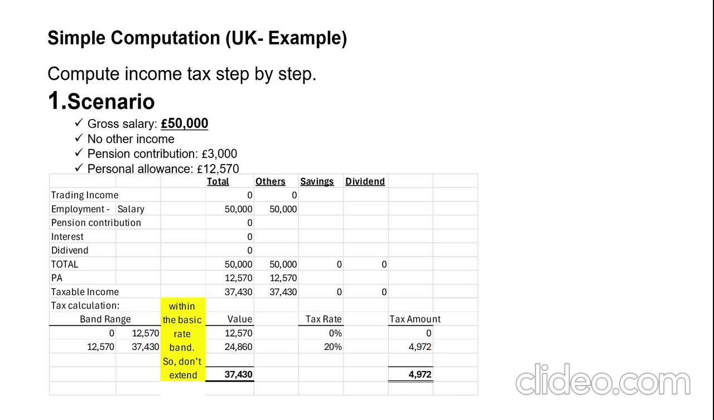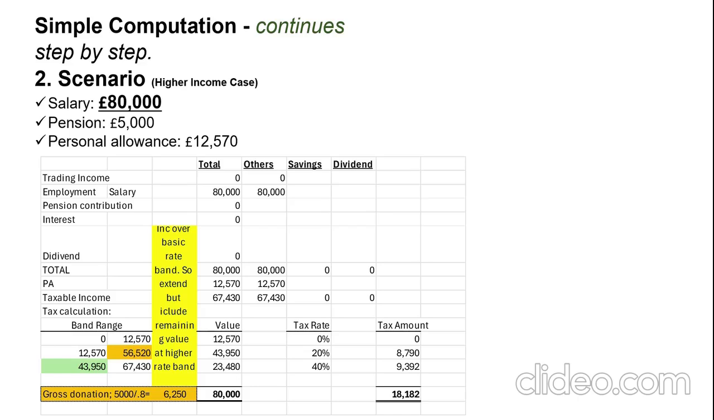Going to the next, advancing to 80,000. This is to push us above the basic rate band, so that we can now extend the basic rate band by the gross amount of donation, which is 5,000 divided by 0.8, which is 6,250. That is what gave us the 56,520. So between 12,570 and 56,520, the difference is 43,950. This is the one that starts at 20%.